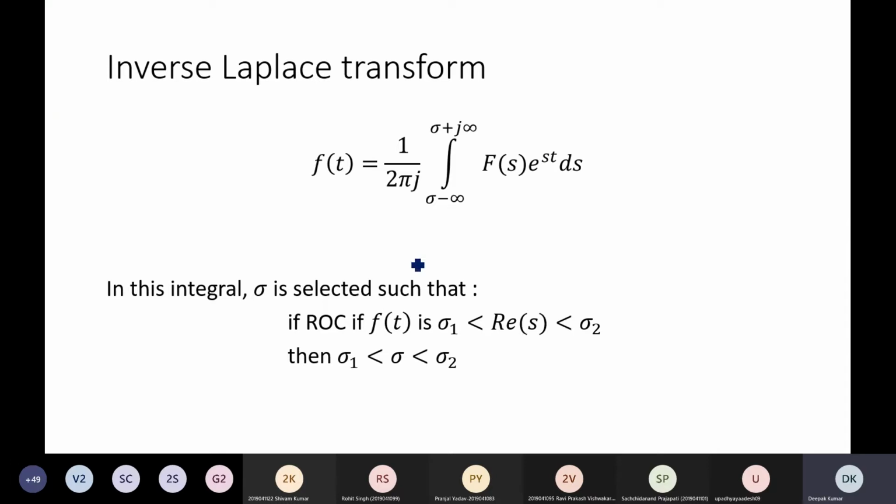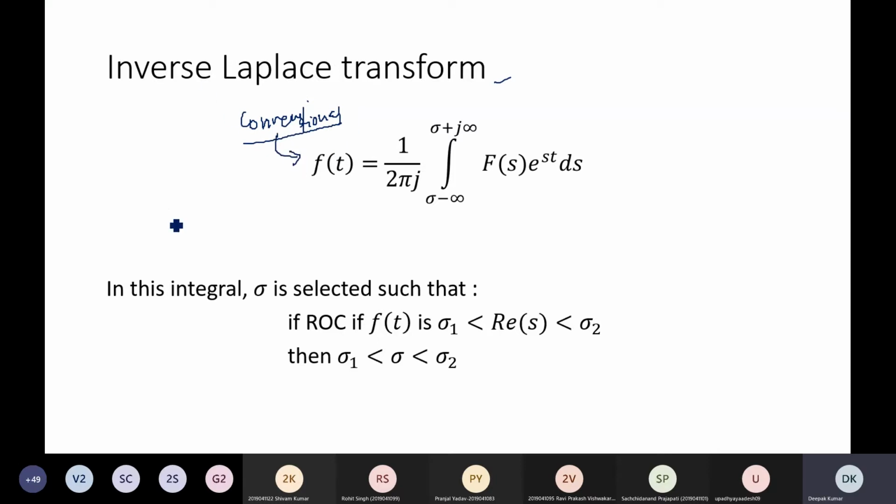Now coming to the inverse Laplace transform. Conventional approach of this inverse Laplace transform.